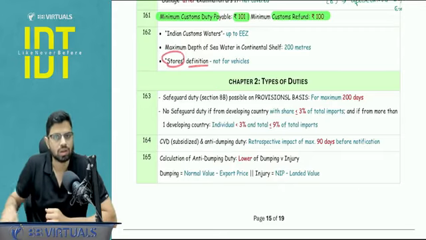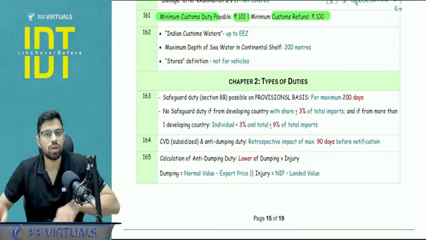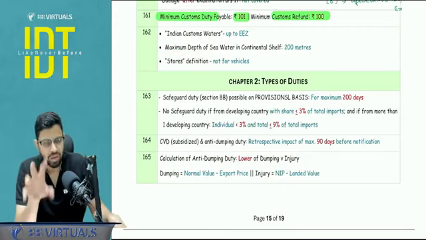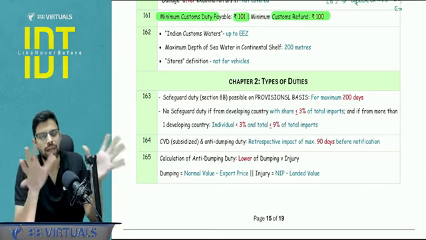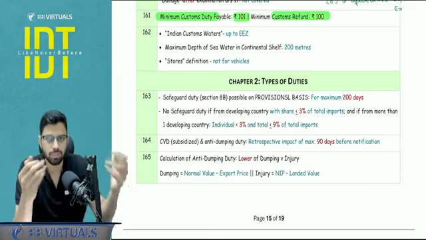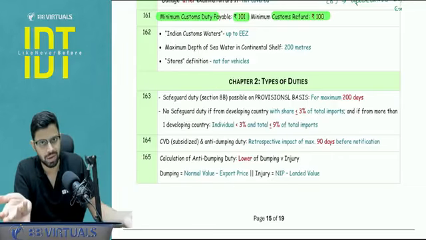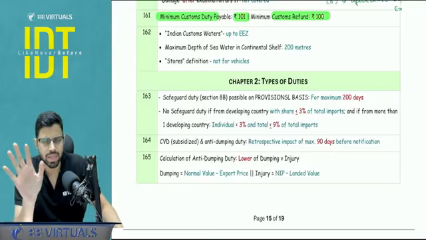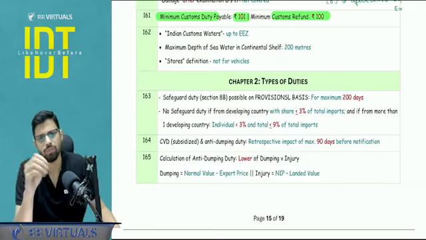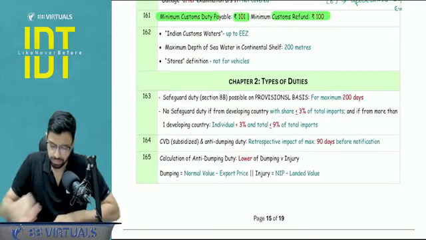And the stores definition is not applicable for vehicle. It is only for a vessel and an aircraft. What are stores? These are not exactly imported, exported, but they are the items for use and emergency, for example, food, fuel, or some spare part. These are the points from the definition which can be asked in some valid, invalid statement form, or a correct, incorrect, or some form of a MCQ. It is possible. Next.